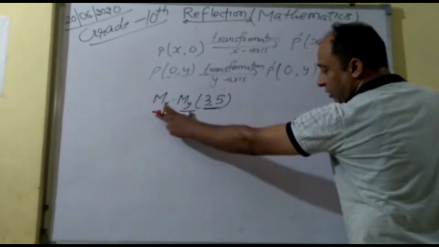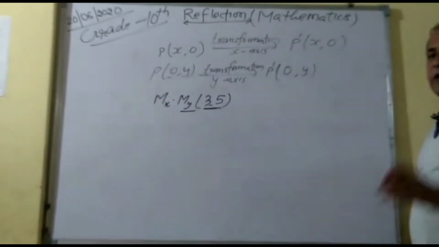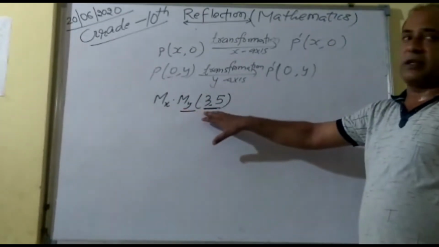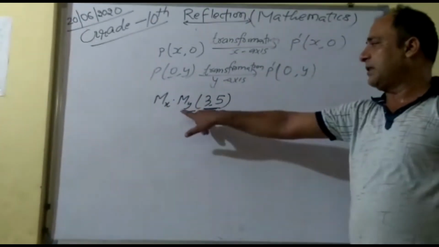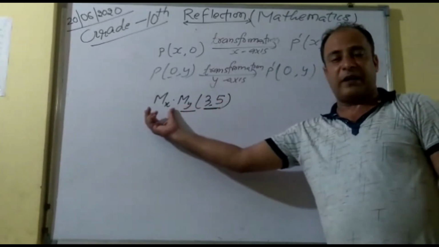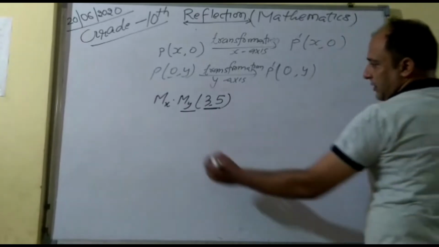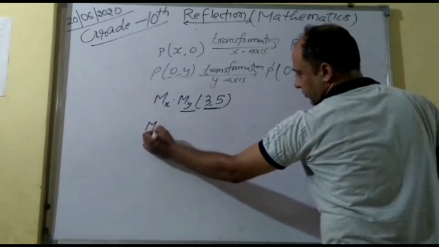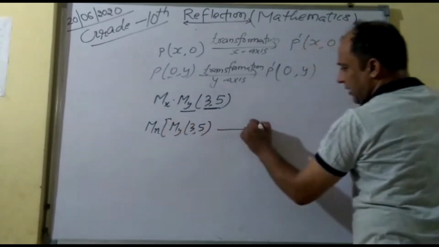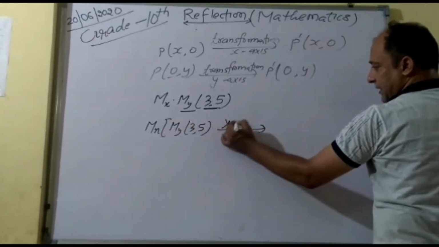If anyone asks you like this, it is not given in your textbook, but if anyone asks you MxMy (3, 5), it means first the y-axis, then whatever values you get, reflect in the x-axis.